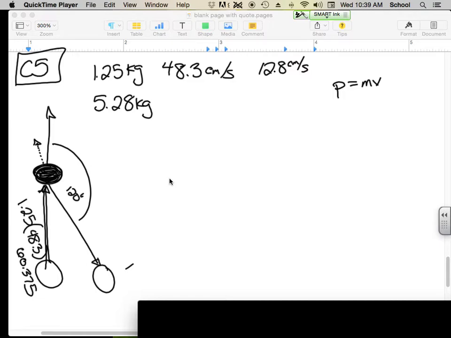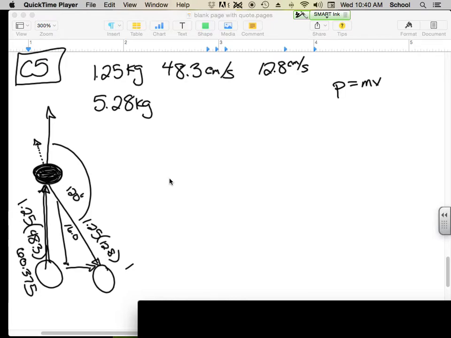Well, again, we want to figure out how much momentum we have in this thing after the collision. So we're going to have the 1.25 times the 12.8. So that gives me 16.0. But of course, that's really going two directions. It's going both backwards and off to the right.